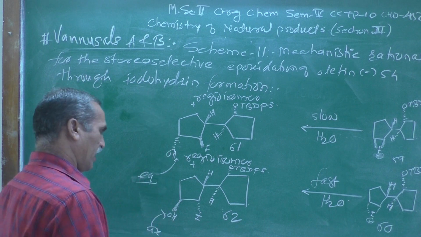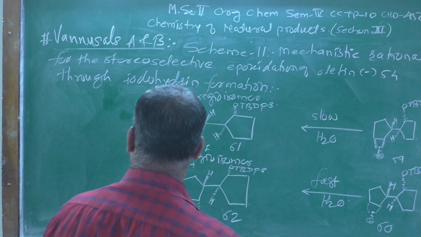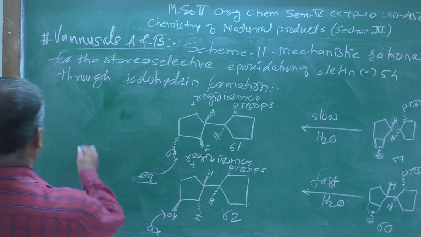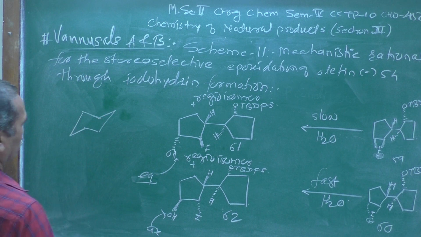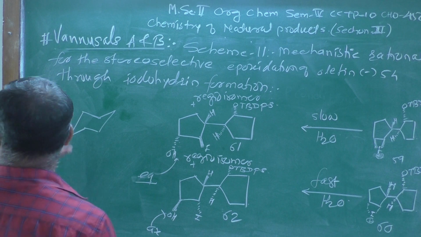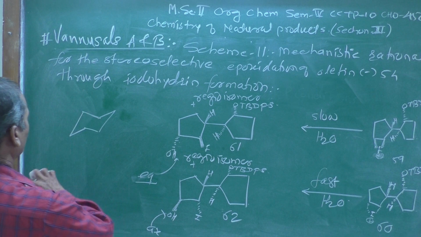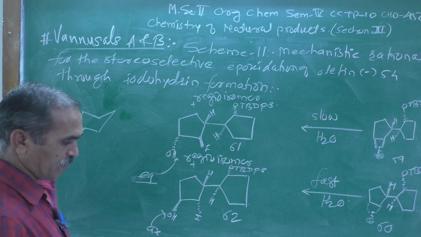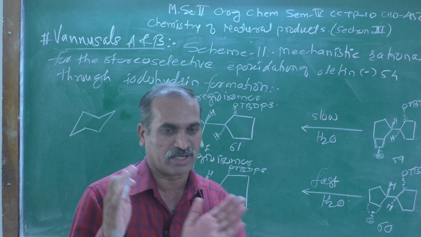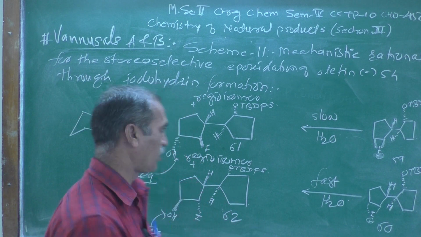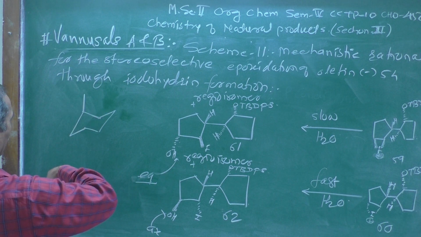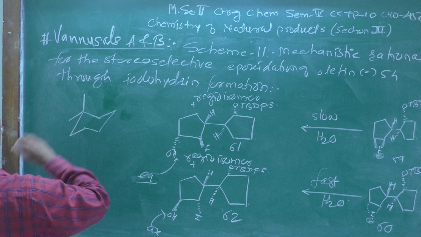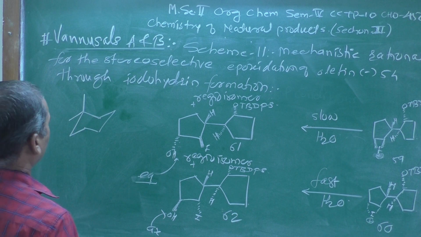Whatever group in the stereochemistry generally, in case of cyclohexane, which you might be knowing, two types of bonds are present. One is the axial bonds and the other the equatorial bonds. Axial bonds are perpendicular to the ring and the equatorial bonds are along the ring.